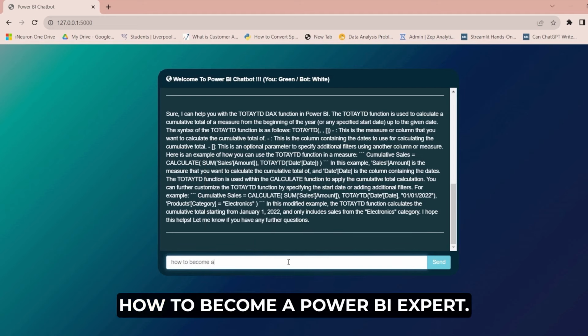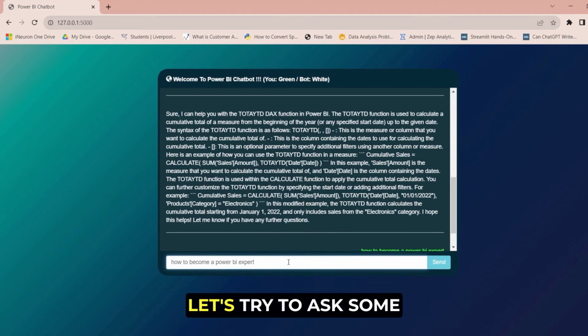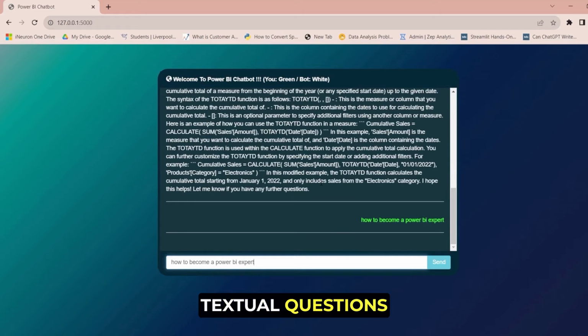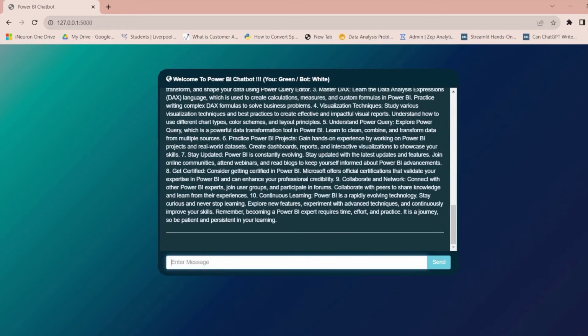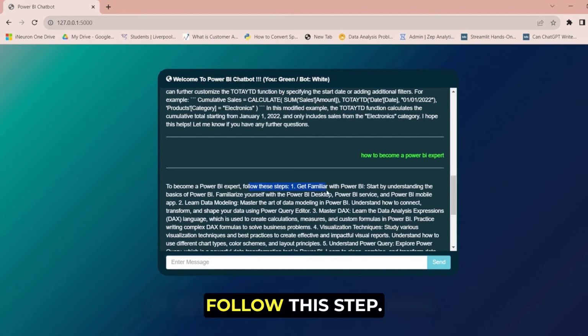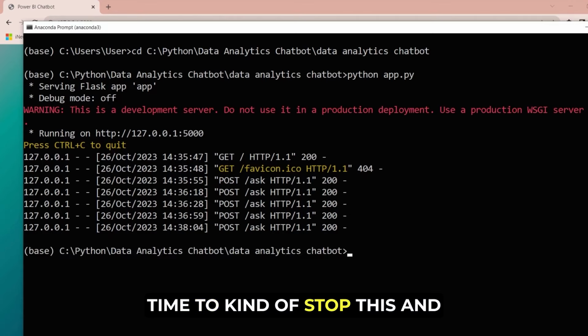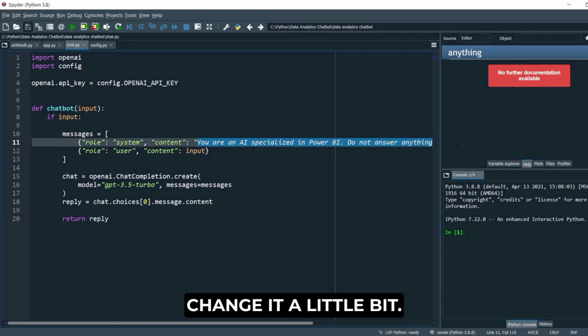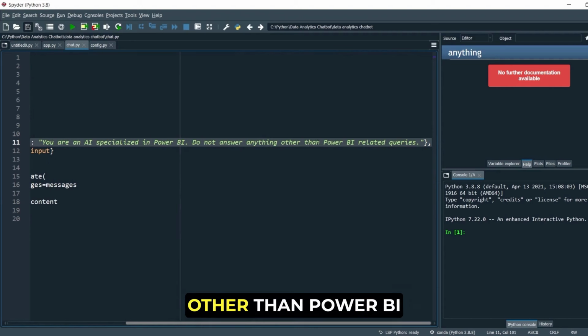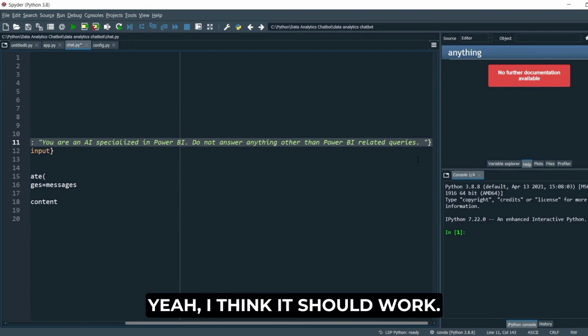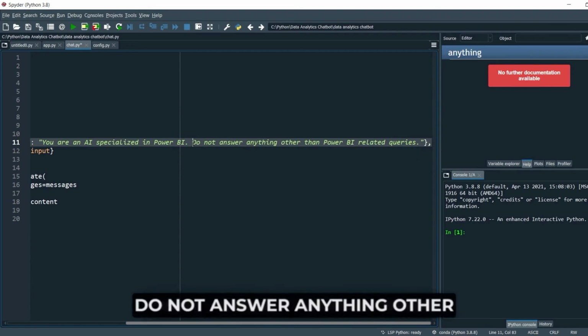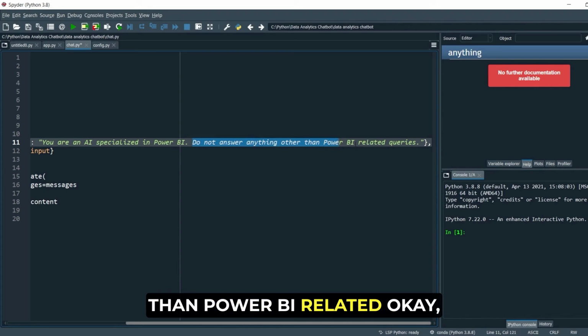How to become a Power BI expert? Let's try to ask some textual questions. To become a Power BI expert, follow these steps. So let's give it a try one more time to stop this and change it a little bit. Do not answer anything other than Power BI. Do not answer anything other than Power BI queries. Yeah, I think it should work.